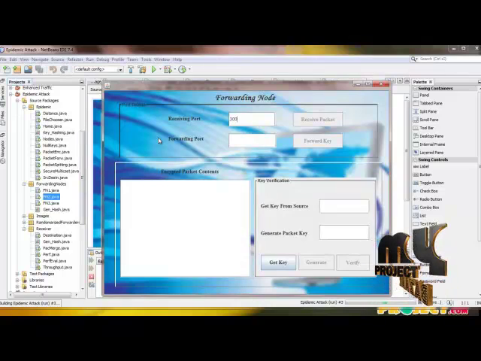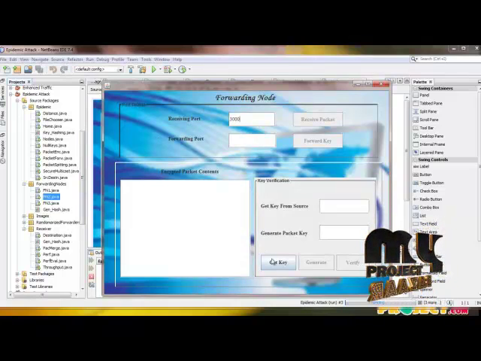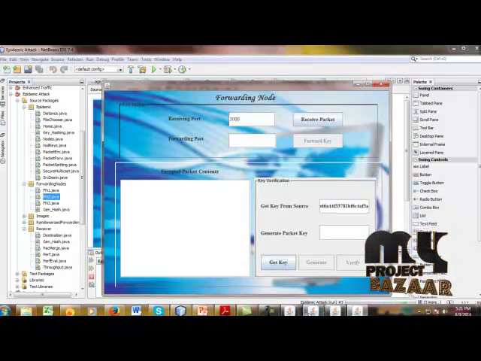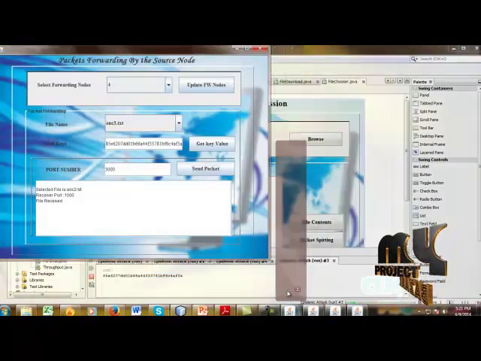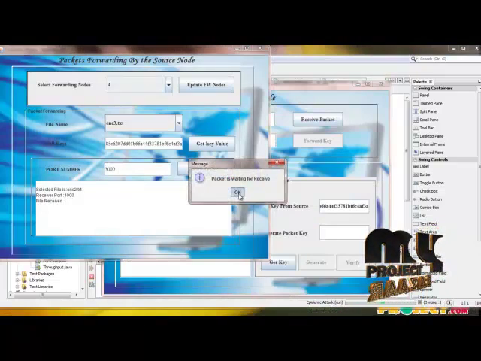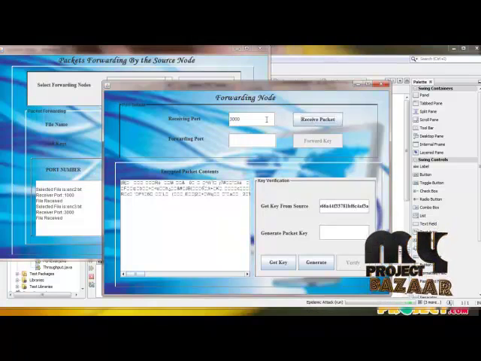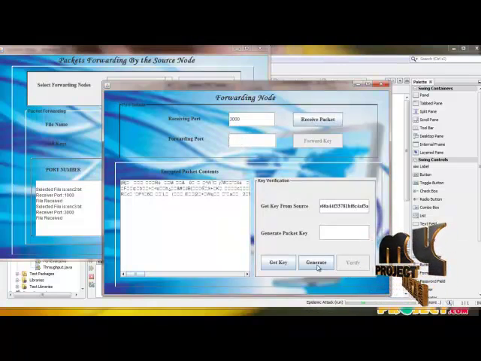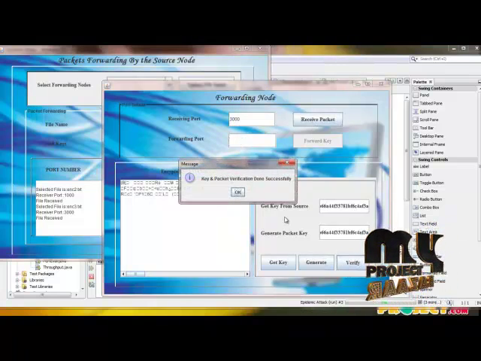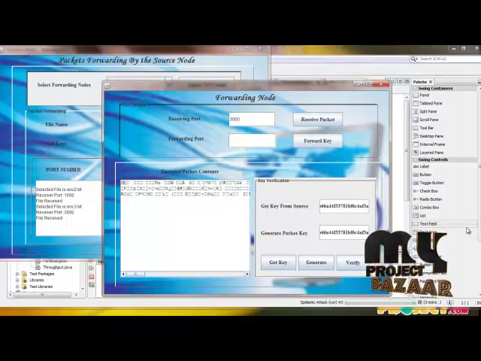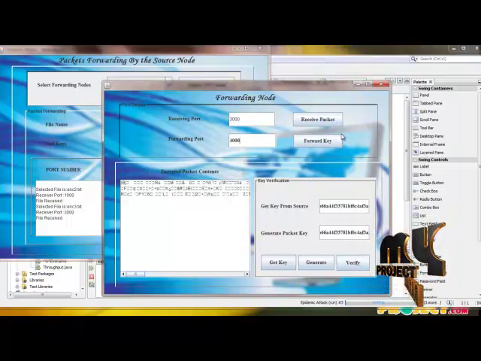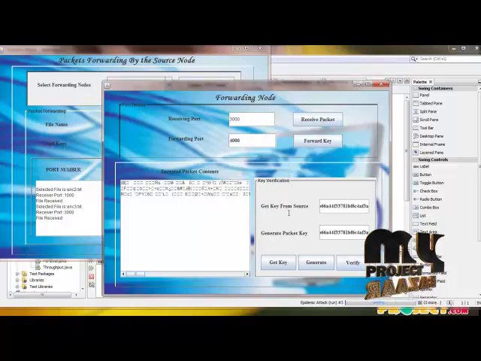Use the same port numbers and get the key first. Again send its packet and receive it in the second forwarding node. Now generate the null keys and verify it. Now use different port numbers and again forward these packets to the destination.